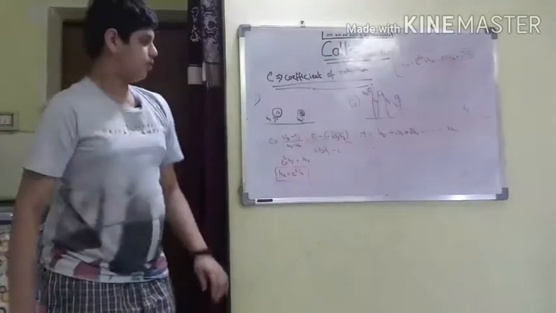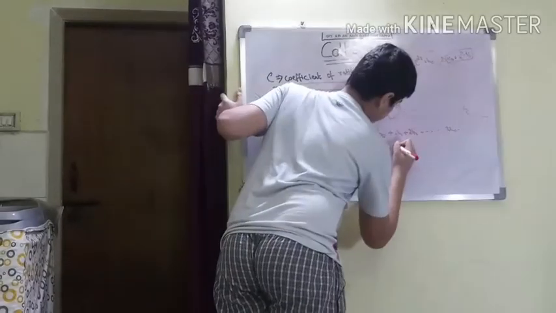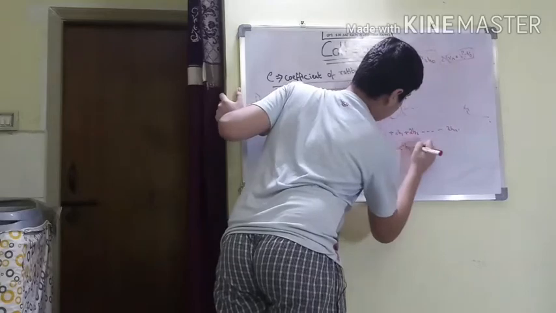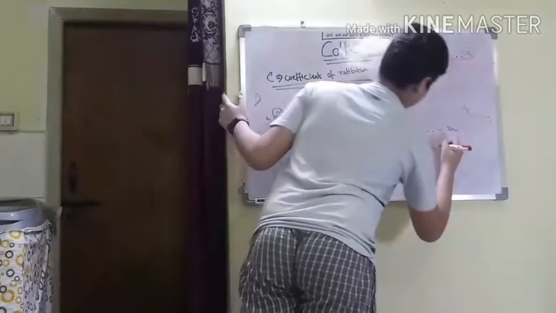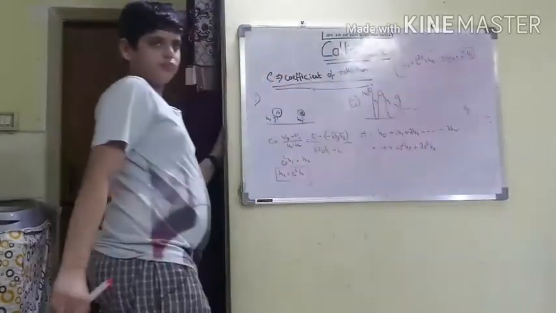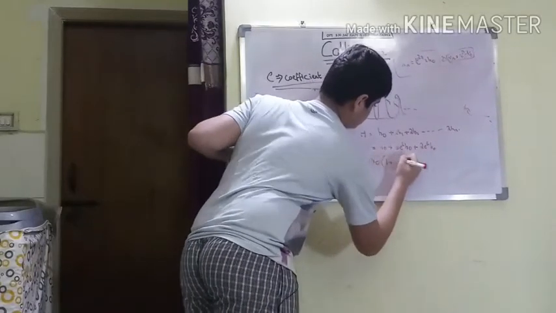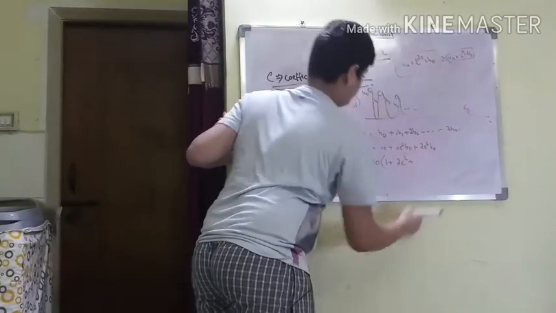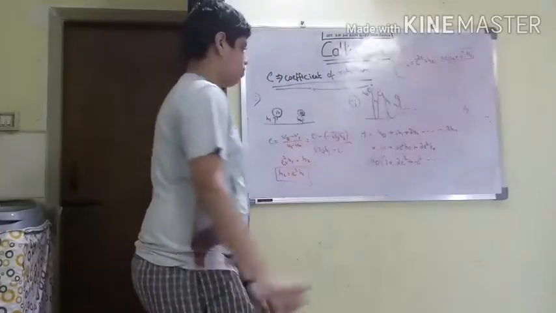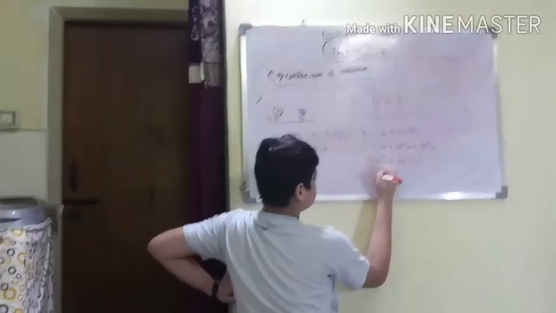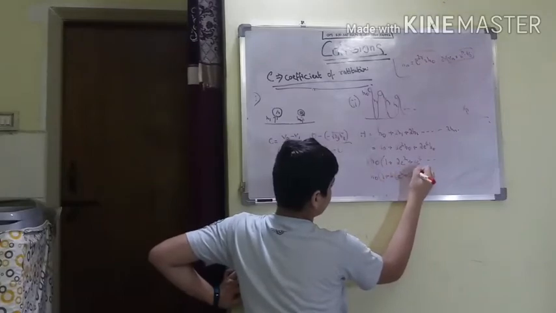Okay, h naught plus 2 e square h naught plus 2 e power 4 h naught. Use this formula here, so on. If we take h naught common here, 1 plus 2 e square plus 2 e power 4 plus so on up to infinity, not infinity times. So this is h naught into 1 plus 2 into e square plus e power 4 plus so on.